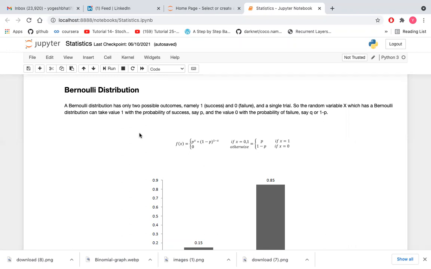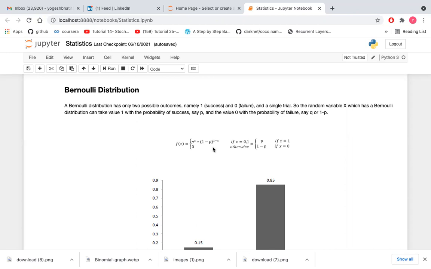So let's start with the easiest distribution, that is Bernoulli distribution. Bernoulli distribution has only two possible outcomes, namely one for success and zero for failure, in a single trial. So the random variable x, which has a Bernoulli distribution, can take the value 1 with the probability of success, say p, and the value 0 with the probability of failure, say q.